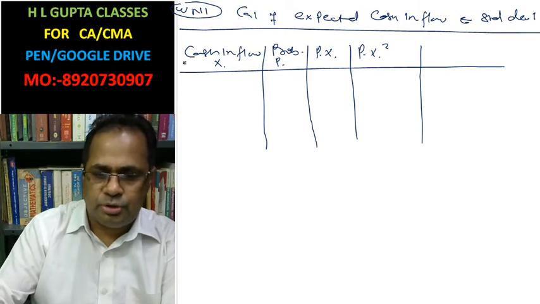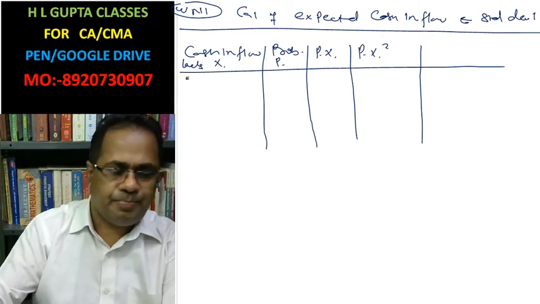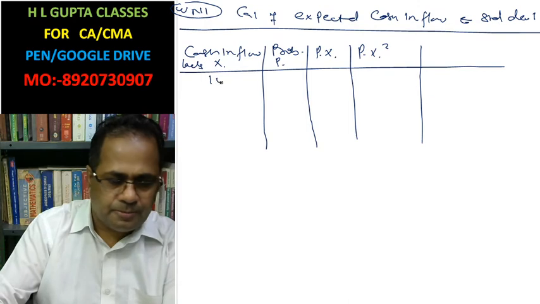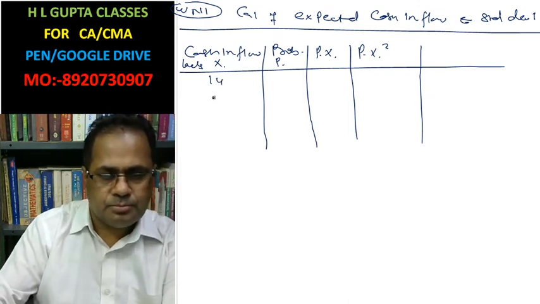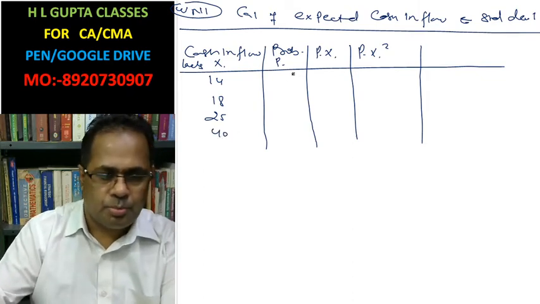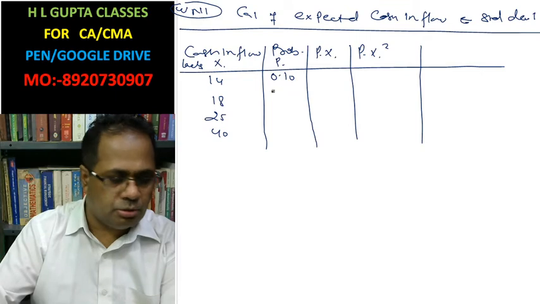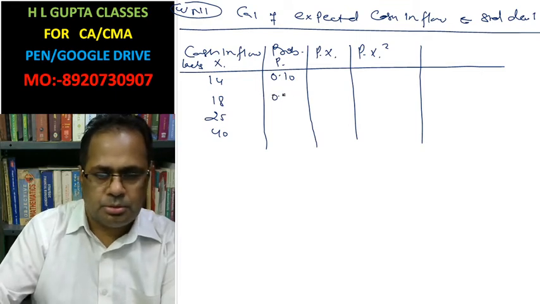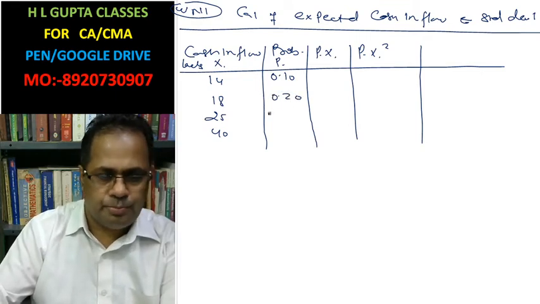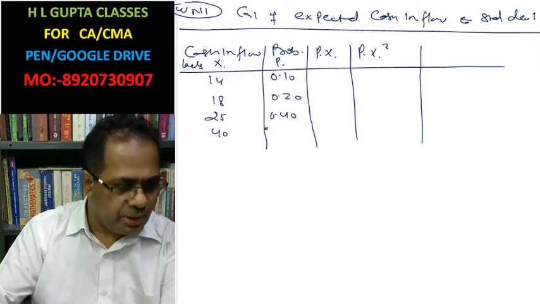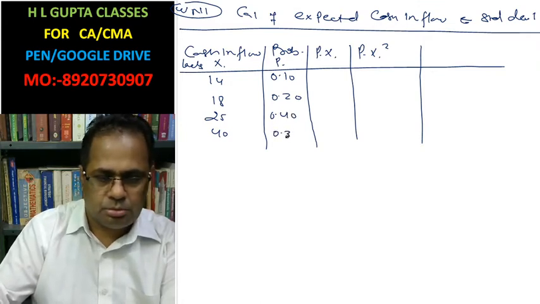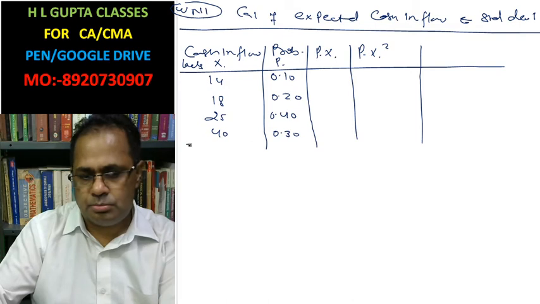The data is in lakhs. That is 14 lakhs, 18 lakhs, 25 lakhs, 40 lakhs. The probabilities are 0.10, 0.20, 0.40, 0.30.